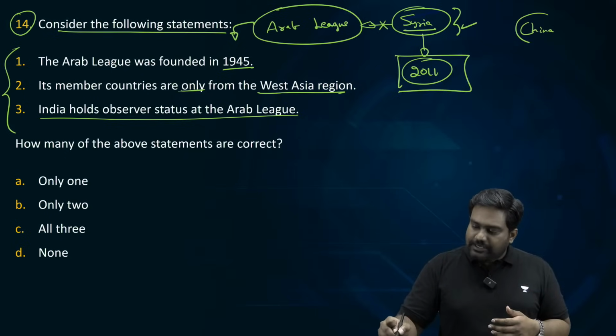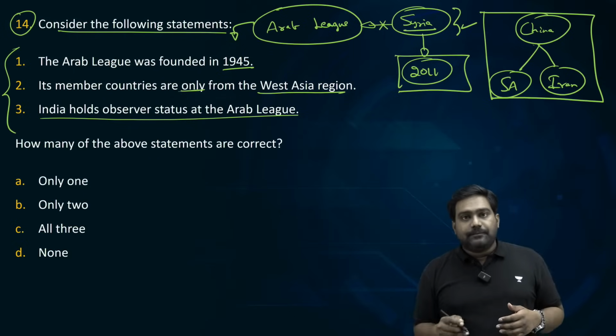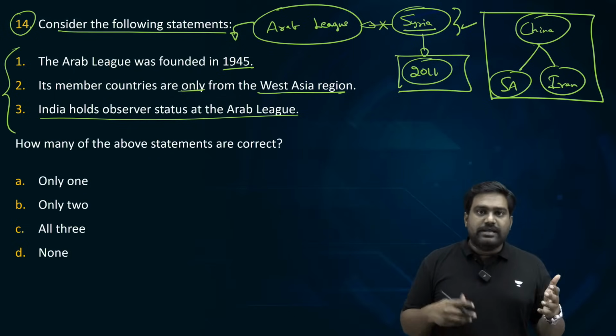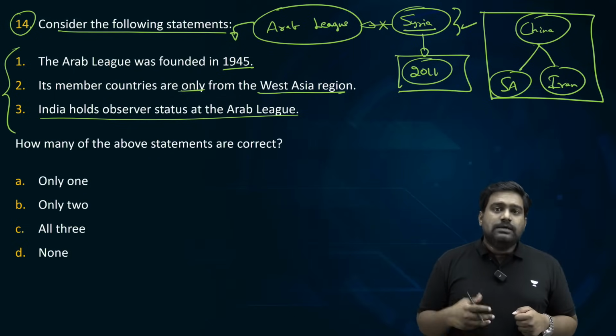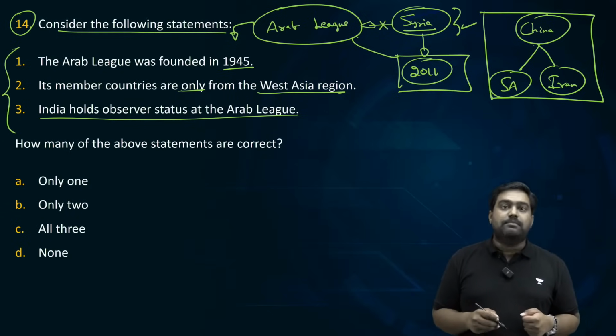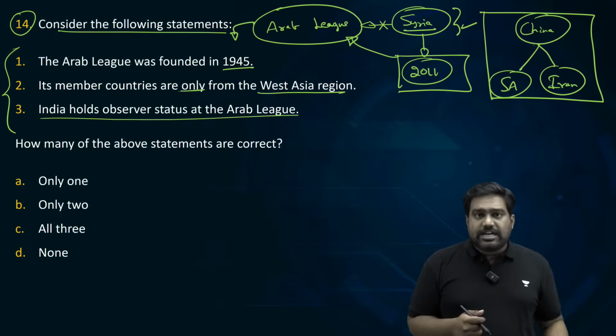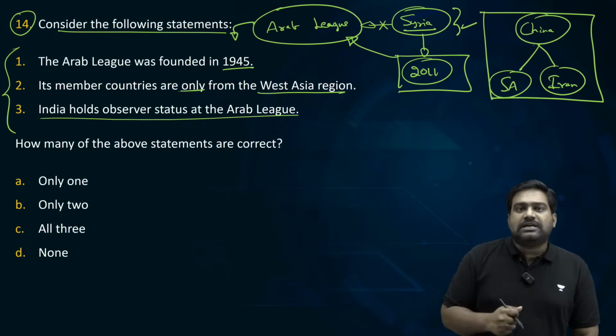But recently, following the improved relations between the Sunni and Shia powers, between Saudi Arabia and Iran, which was mediated by China, China acted as a mediator between Saudi Arabia and Iran, and it brought out a detente between these two rivals, the Sunni and Shia rival powers. Following this, Syria was readmitted into Arab League as a member. So that was a very big development.